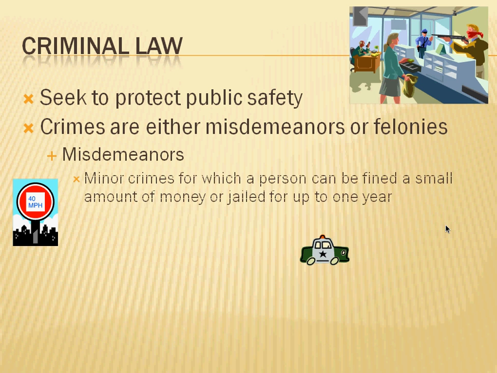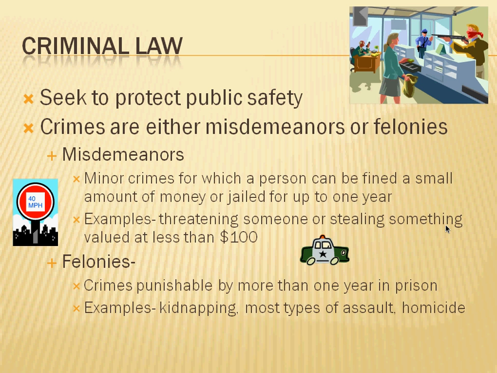Criminal law seeks to protect public safety, and crimes can either be misdemeanors or felonies. A misdemeanor is the more minor type. It's a minor crime for which a person can be fined a smaller amount of money or jailed for up to 1 year. An example would be threatening someone or stealing something valued at less than $100. Another example would be a speeding ticket or a ticket for a broken taillight on your car. These are all misdemeanors.